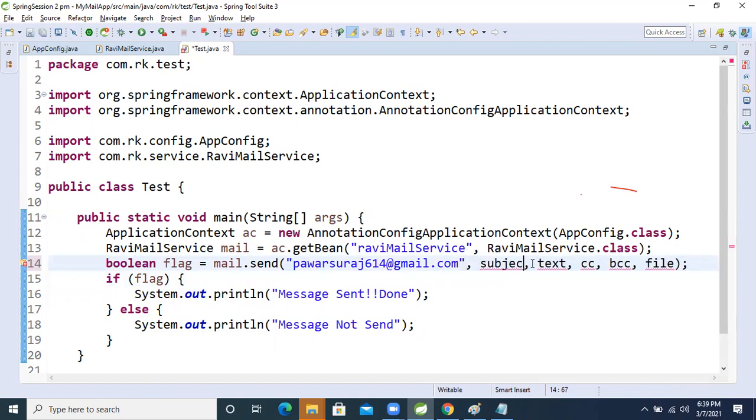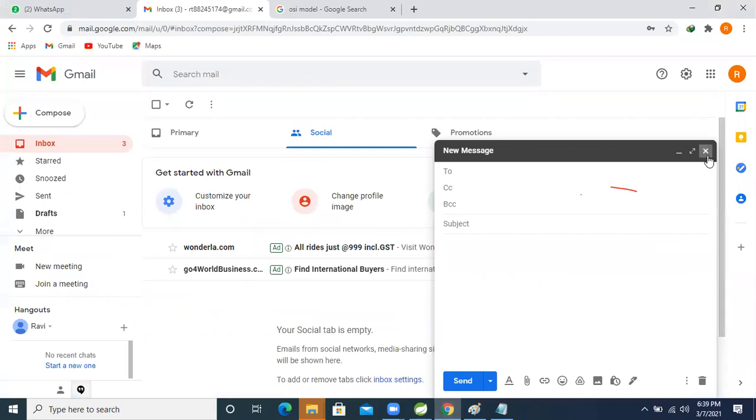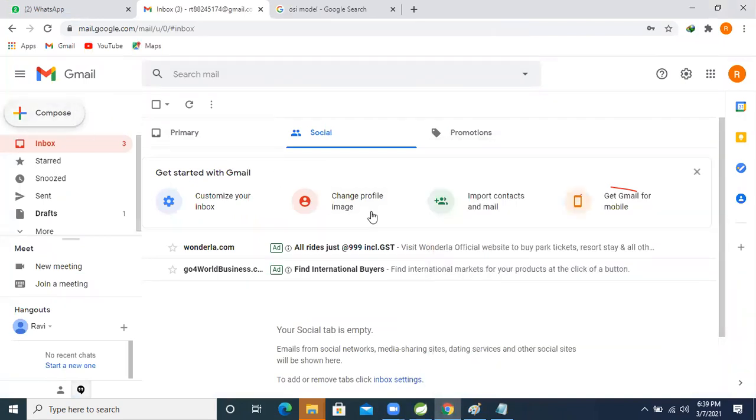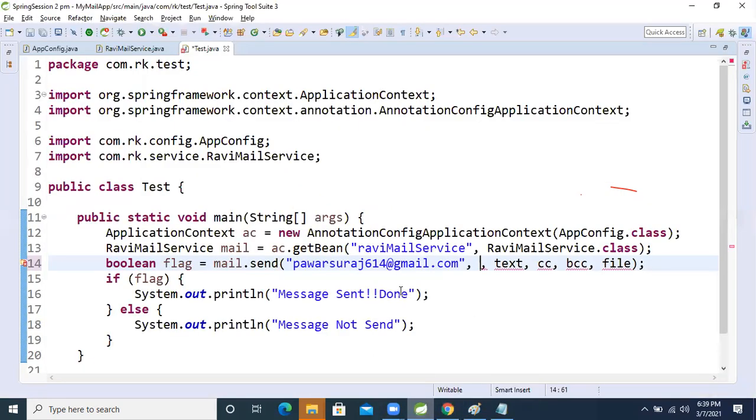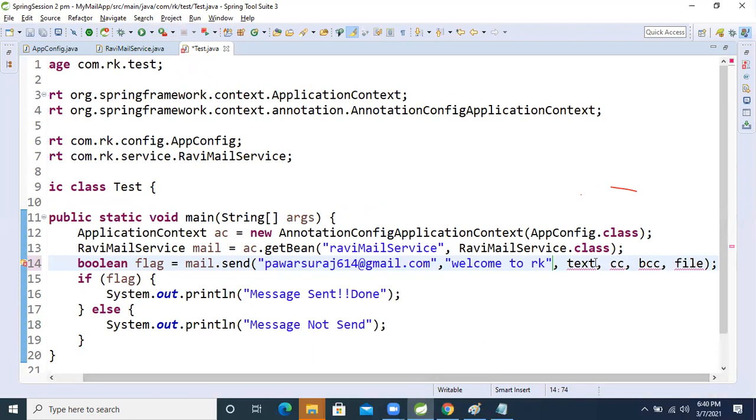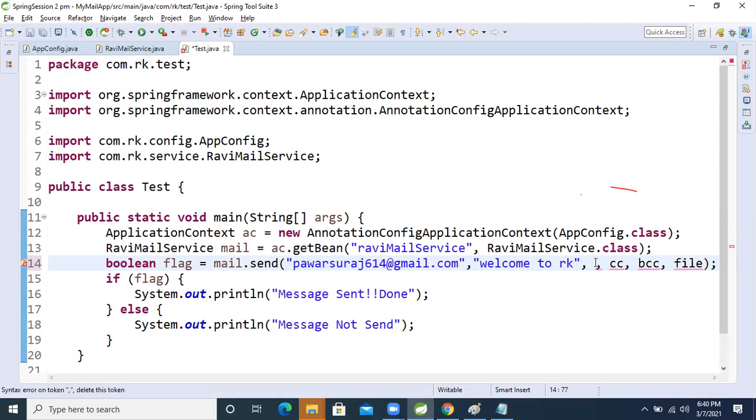Subject I'm writing, right? Subject means the email ID. See, the thing is, in compose, I wrote the mail, right? In the two field we are giving the email ID, so I have given the email ID. Okay, so the subject I'm writing is "Welcome to RK". And the text I'm writing is just